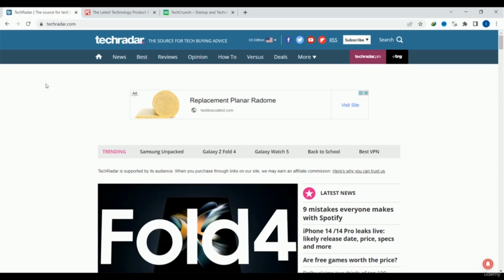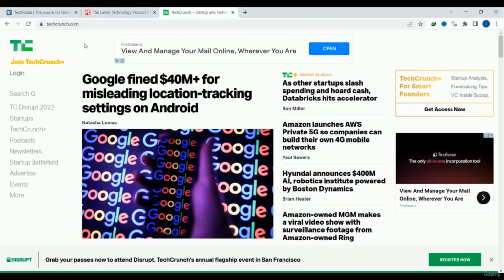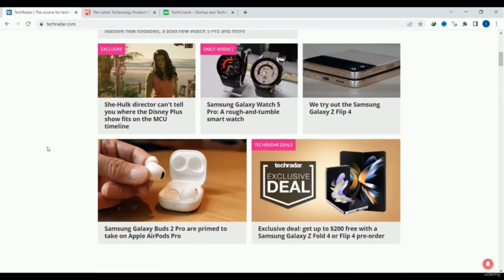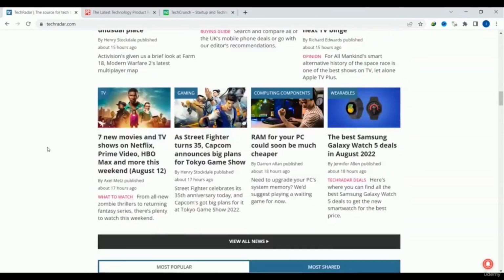TechRadar.com is one of the most popular websites on the internet for gadgets and technology. Likewise, we have PCMag, and this is another very popular website, and then TechCrunch. TechCrunch is a really famous website nowadays, and if you consider these 3 websites, they have tons of articles. You can take a look. There are a number of articles available on their pages.